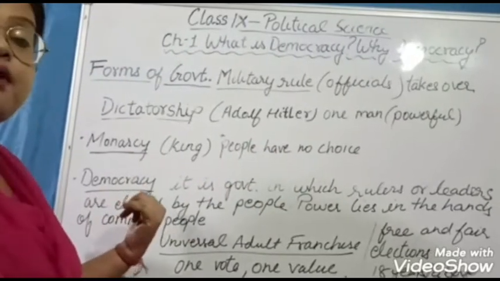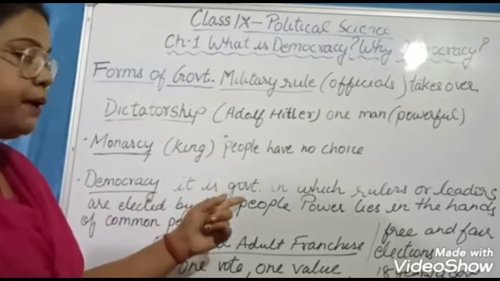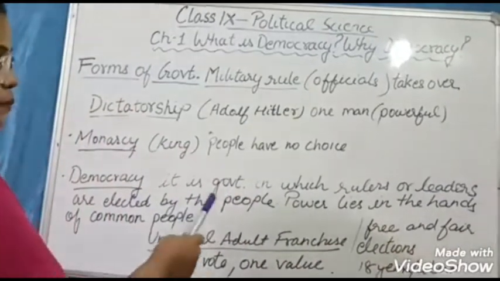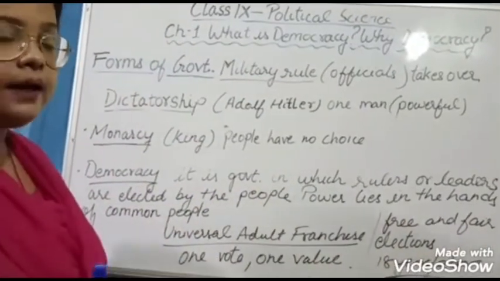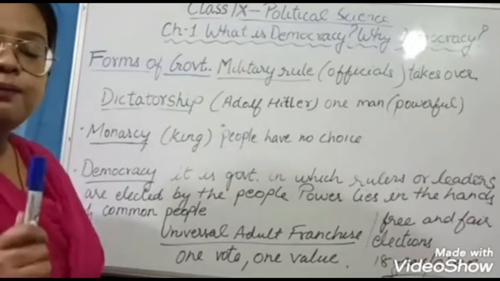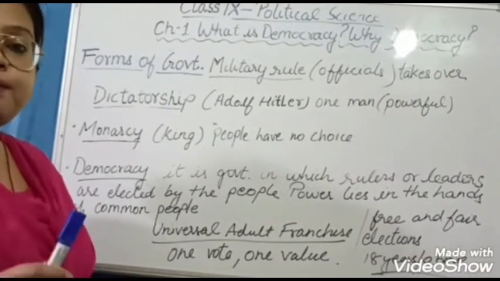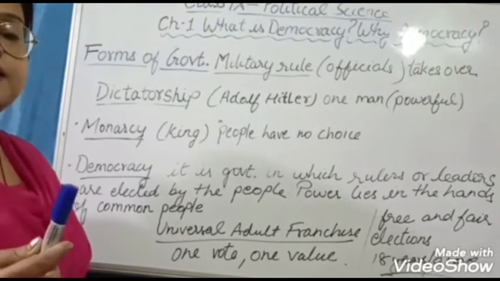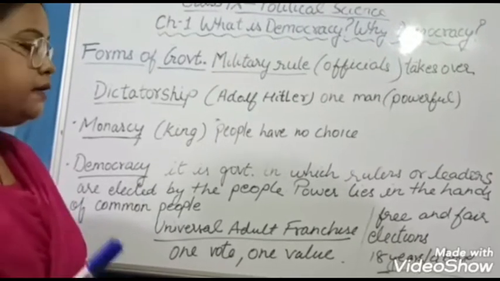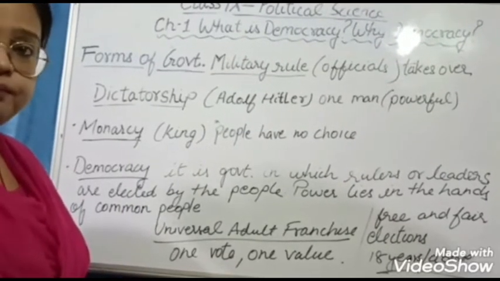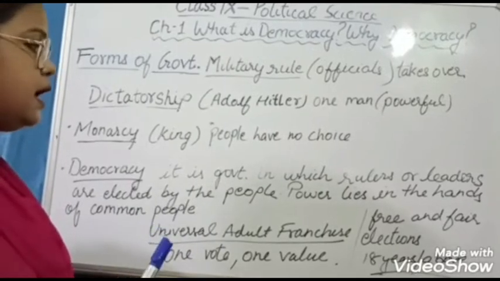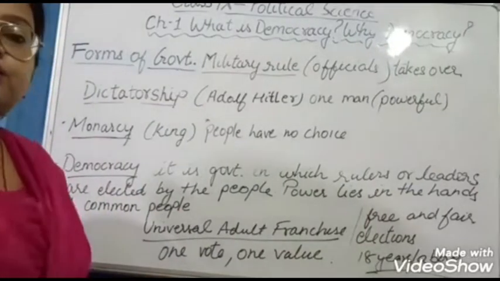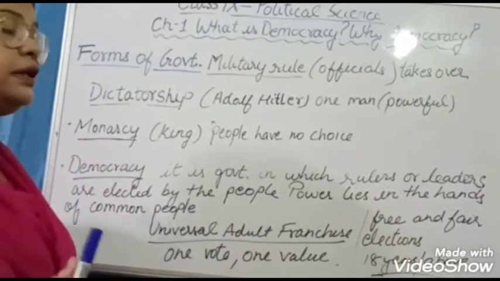Now, a democratic type of government is a government in which the ruler or the leaders are elected by the people. In this very simple line, I want to tell you that the people choose their representatives from the respective states and the country, and these leaders are elected and represent the people from their areas and parts of the country. Basically the power lies in the hands of the common people, those who have chosen their representatives or leaders.